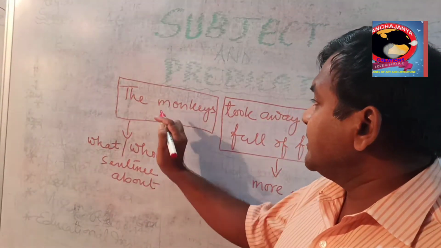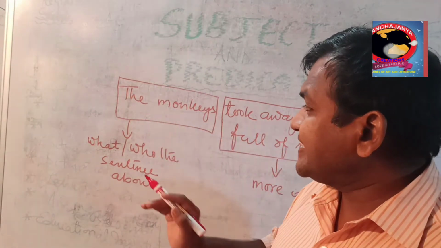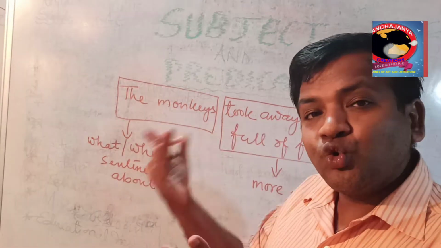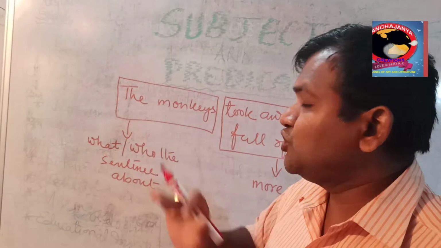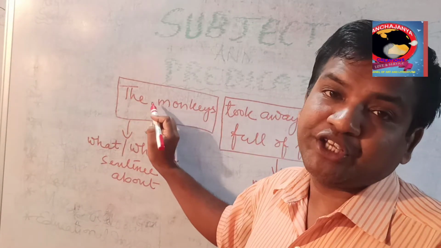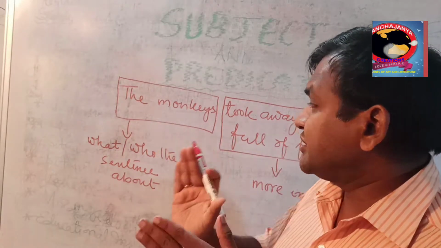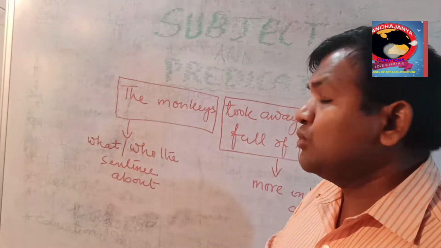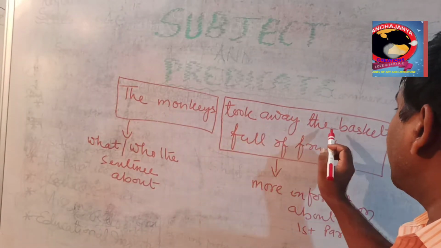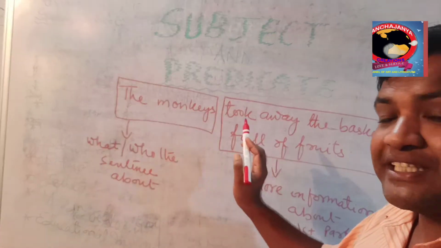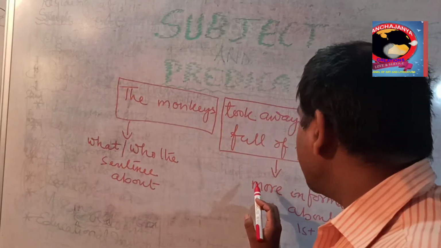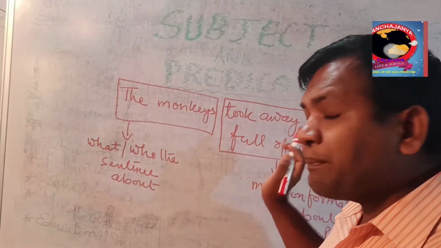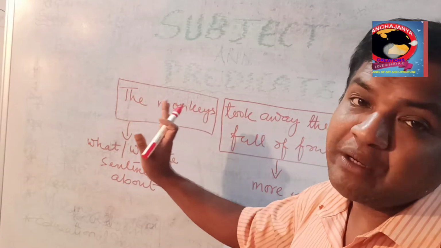Now you see, the monkeys, what does it say? What or who is the sentence about? About whom has the sentence been told? About the monkeys. So the main action is being done by the monkeys. Now in the second part, took away the basket full of fruits, it gives more information regarding the first part. This is the first part and this is the second part. So the second part is giving more information regarding the first part.